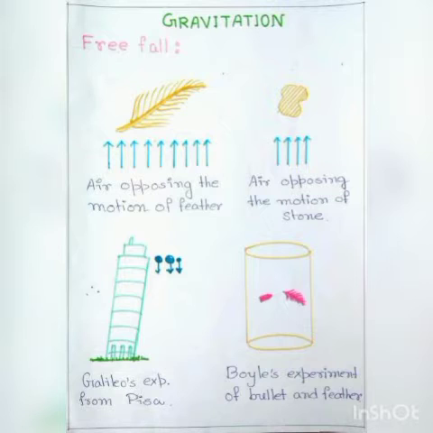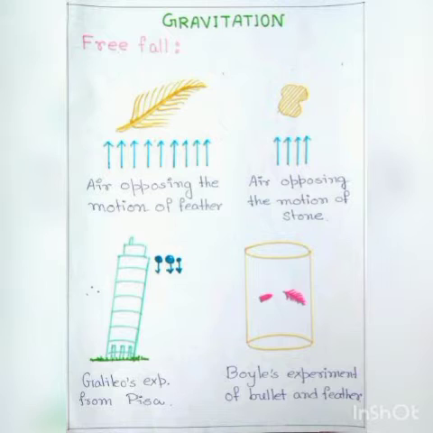When any object is dropped from some height, it always falls towards the earth. If a feather and a stone are dropped from the top of a tower, it is observed that the feather falls onto the ground much later than the stone. So it was thought that objects of different masses dropped from the same height take different times to reach the ground.